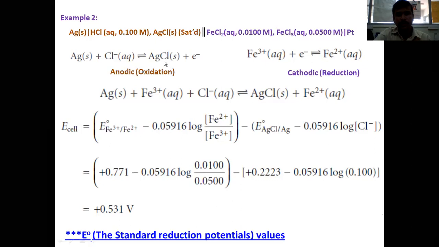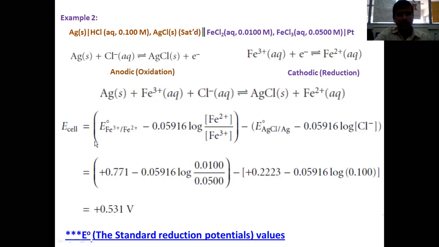So the product obtained here is the same as the other species present in the half of the electrochemical cell. So the oxidation reaction is Ag gives rise to Ag plus plus 1 electron. That Ag plus will react with chloride to produce AgCl. So this is going to be the overall reaction: Ag solid plus iron 3 plus plus Cl minus gives rise to AgCl plus iron 2 plus.